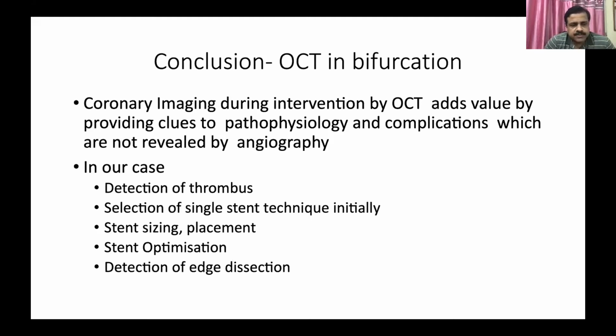That is why we should go for imaging in all cases of bifurcation, preferably, except in left main ostial disease, where IVUS probably has the upper hand because of the ostial involvement. In the rest of the cases, OCT definitely has an advantage because of its better resolution, and parameters like distal crossing and proximal crossing can be better visualized. So OCT definitely has a role in all bifurcations, except maybe ostial left main involvement.